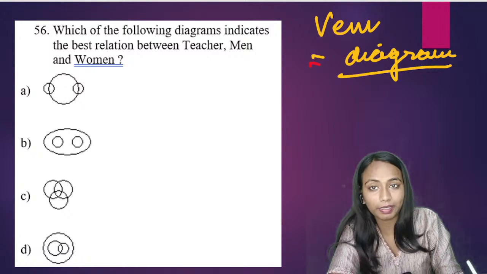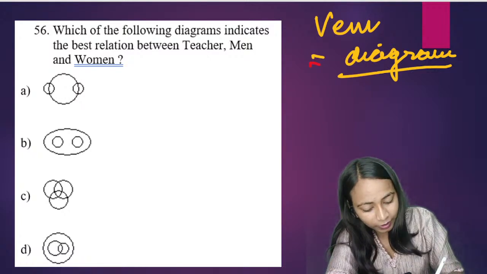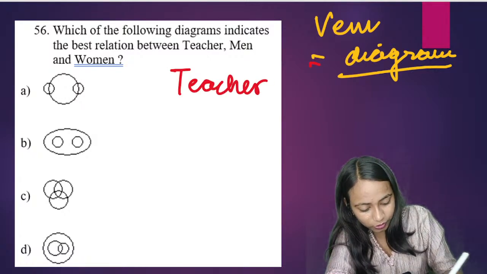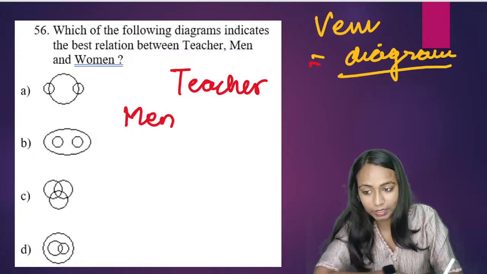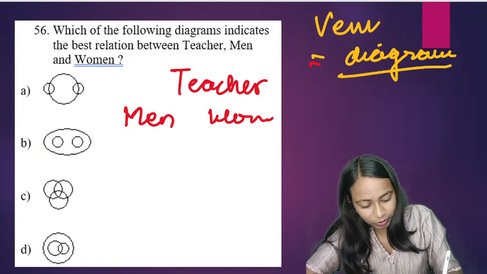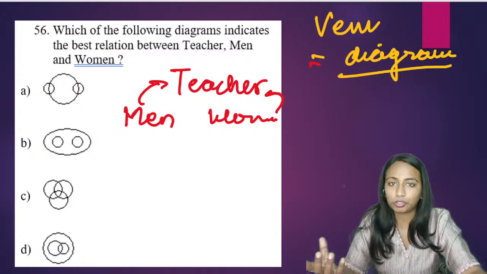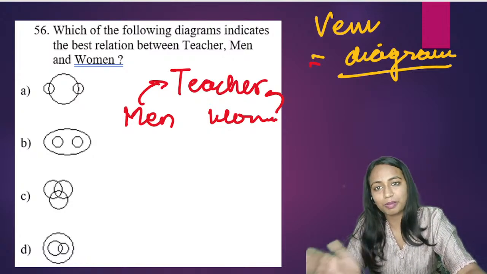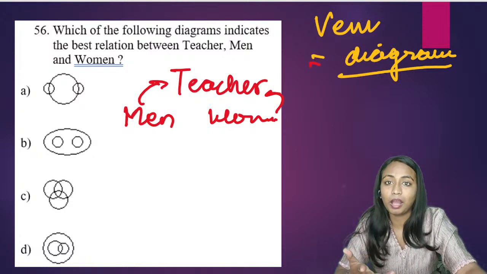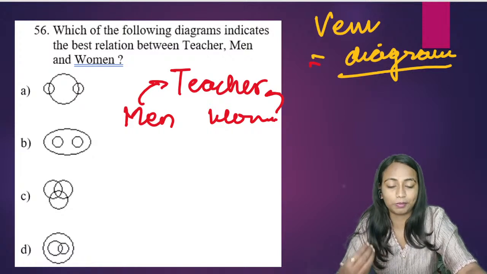So have a look. Teacher, men and women. So we'll write it this way. We have teacher, we have men, and we have women. So some men are teacher and some women are teacher. क्या सभी men teacher होते हैं? Are all the teachers men? No, some teachers are women. Are all the teachers women? No, some teacher are men.